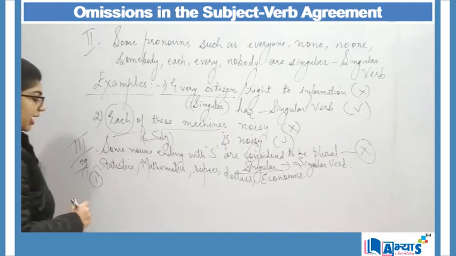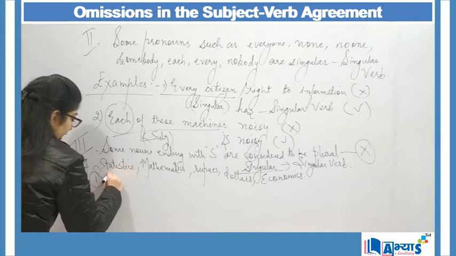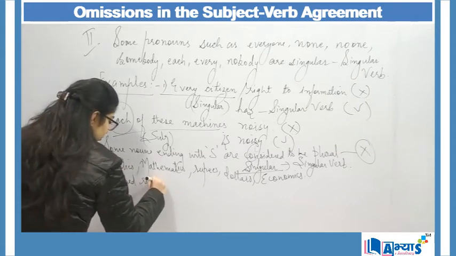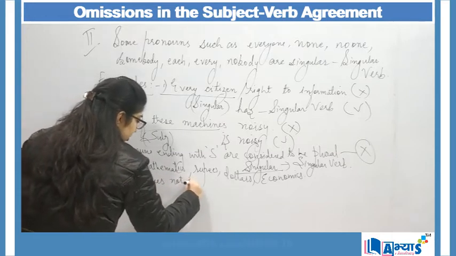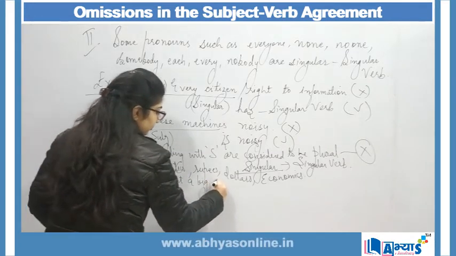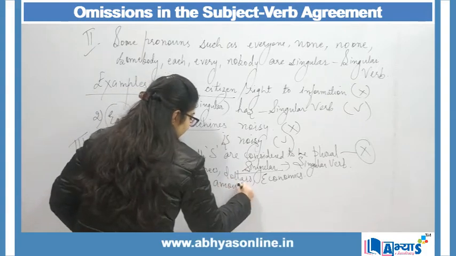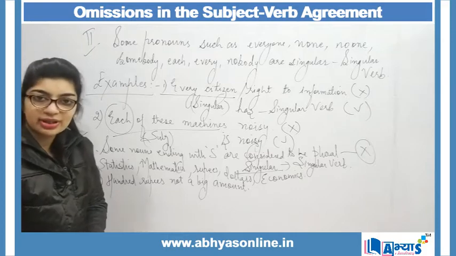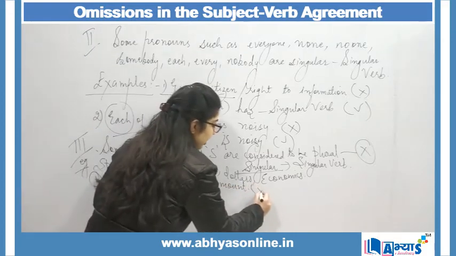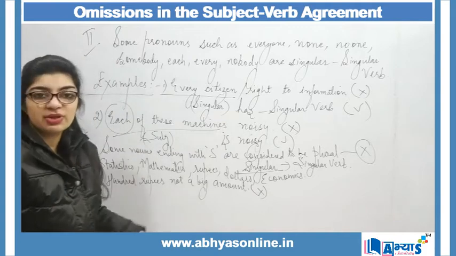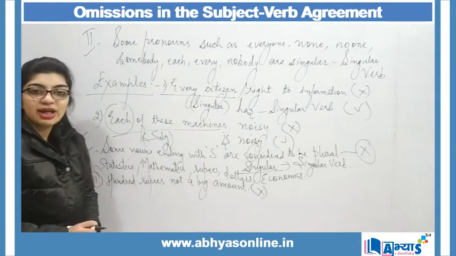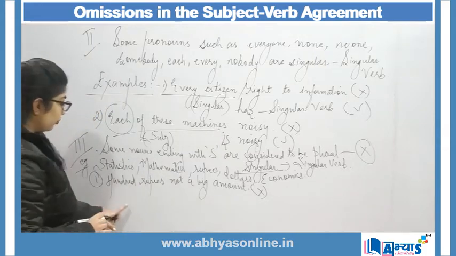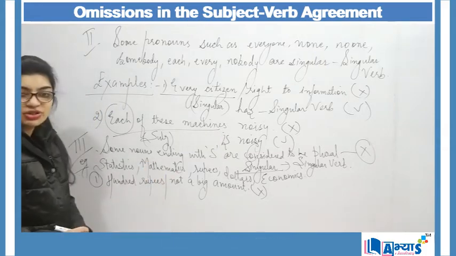First, I can say that 100 rupees, not a big amount. When I say 100 rupees, not a big amount, over here I am missing a verb. So my sentence is wrong. Why? Because a word has been omitted over here. I have to find out where I need to place the verb in order to make a correct sentence.